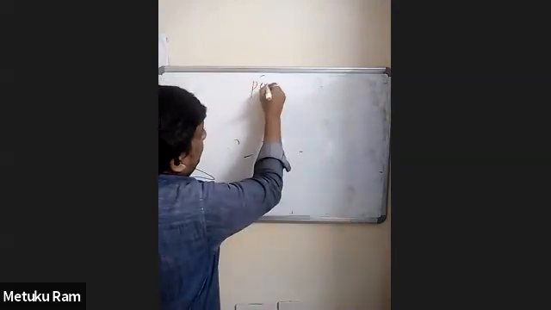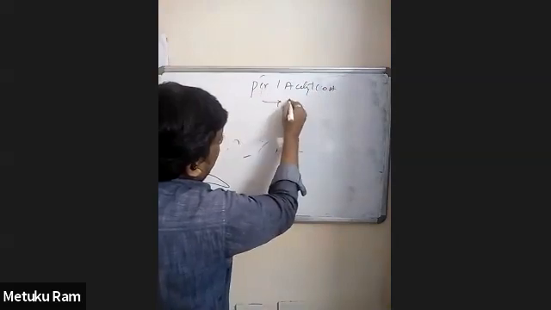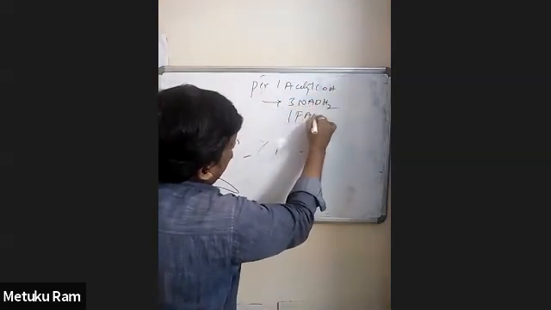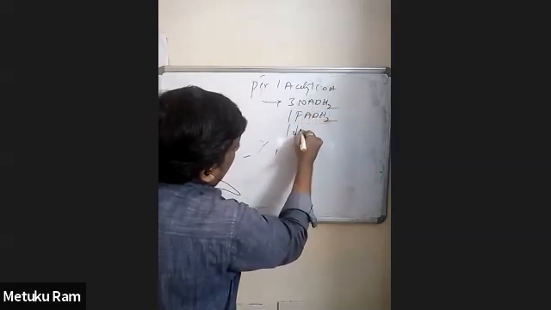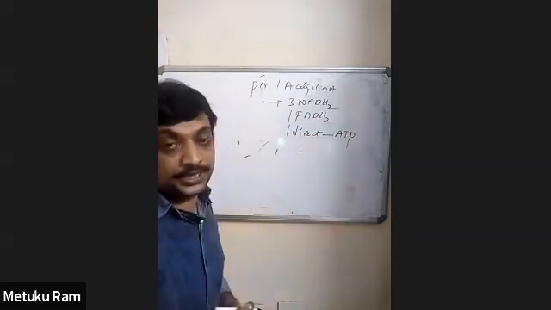Now, one acetyl-CoA produces 3 NADH2, 1 FADH2, and 1 direct ATP in the Krebs cycle.